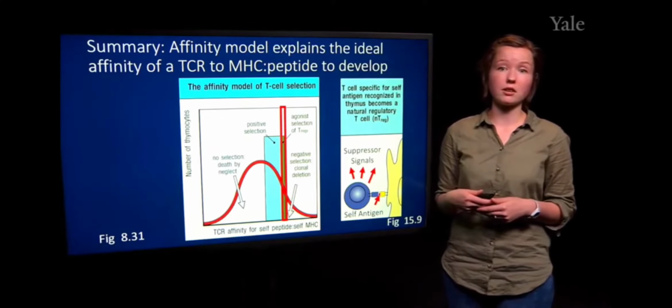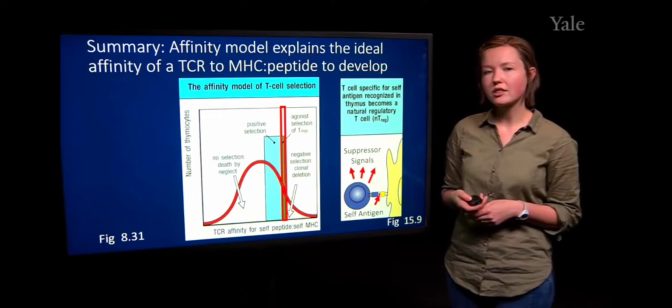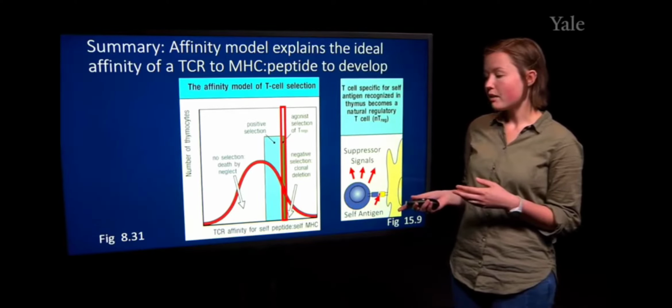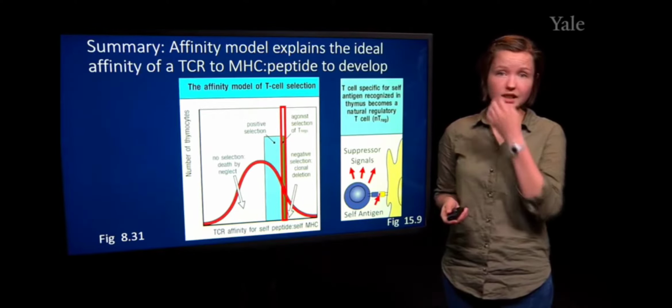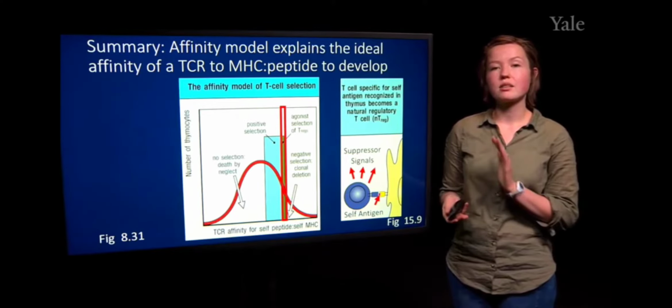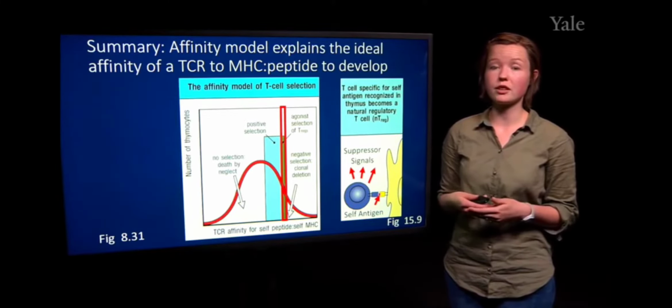You'll learn more about this in the autoimmunity lecture, but it is very important for T regulatory cells to exist because they suppress immune responses of other cells, such as B cells in the periphery, when they try to respond to self-antigens.